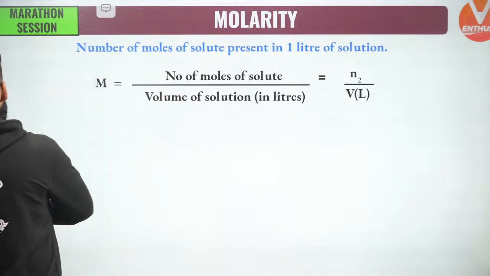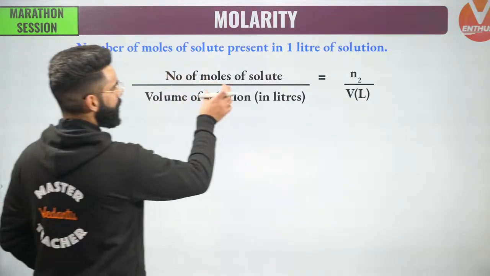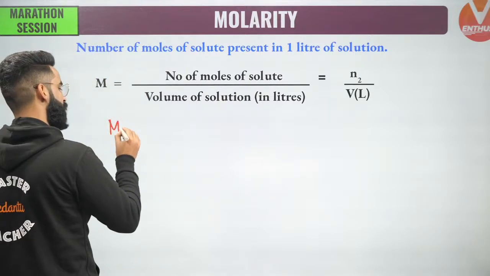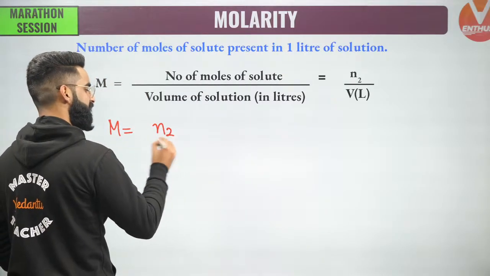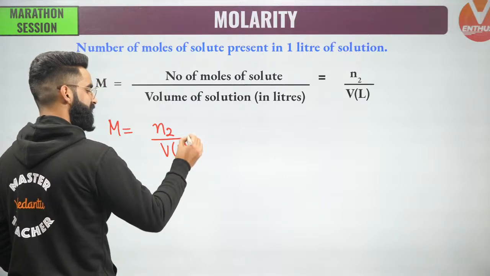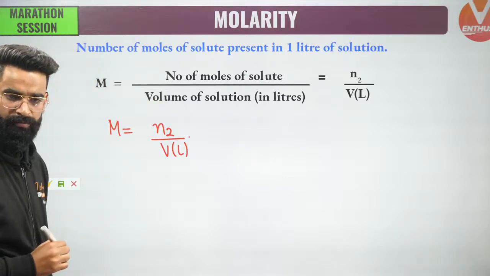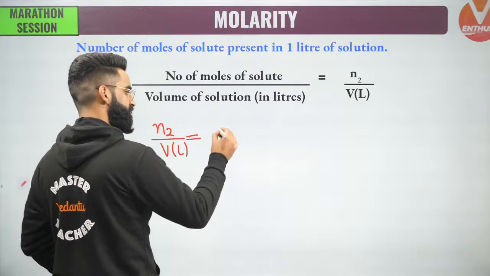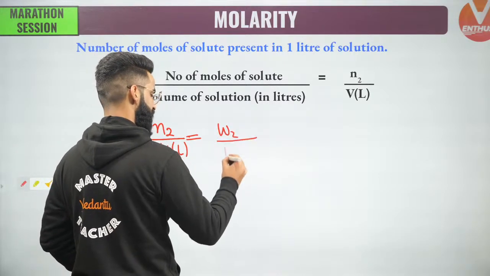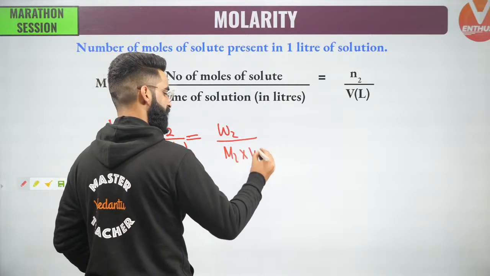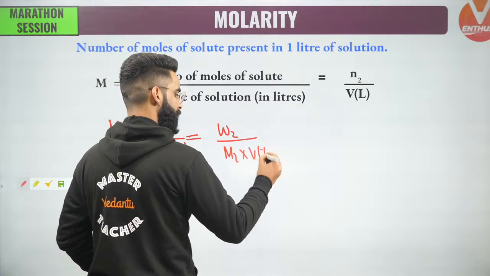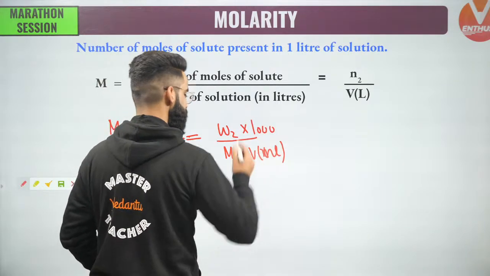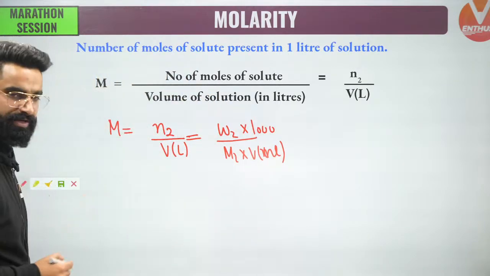Its formula, simply, is number of moles of solute divided by volume of solution in liters. I can write molarity is equal to number of moles of solute divided by volume of solution in liters. This is one formula by means of which we can calculate molarity. Number 2: instead of N2, the number of moles of solute, I can write mass of solute divided by molar mass of solute, multiplied by volume of solution in ml, and over here I'm going to multiply it by 1000. This is one more formula by means of which we can calculate the molarity.